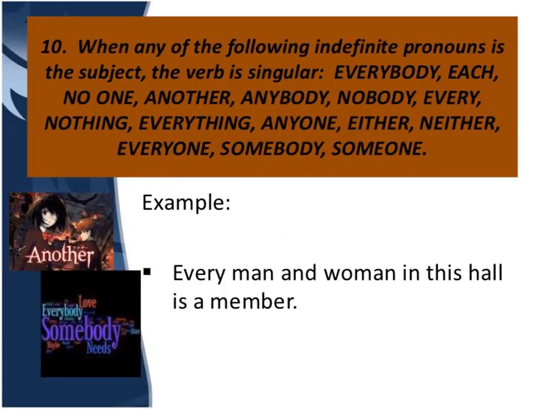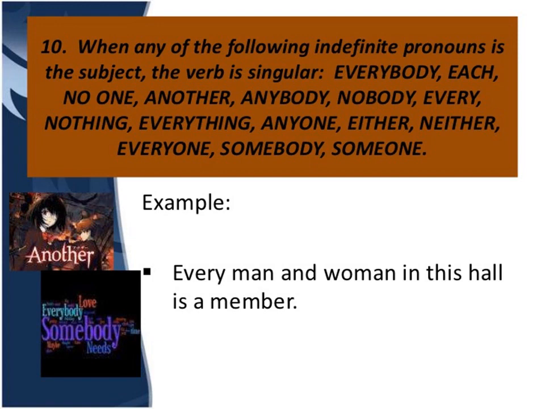Next, when any of the following indefinite pronouns is the subject, that means if the sentence is starting with these pronouns. What are these pronouns? Everybody, each, no one, another, anybody, nobody, every, nothing, everything, anyone, either, neither, everyone, somebody, someone.